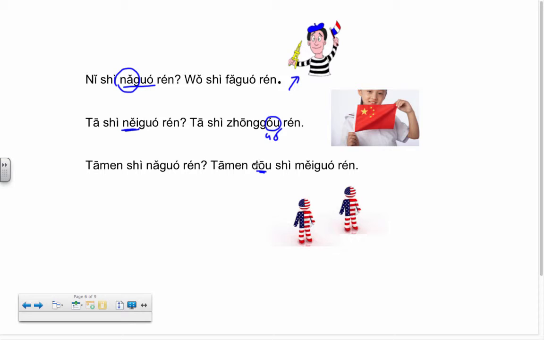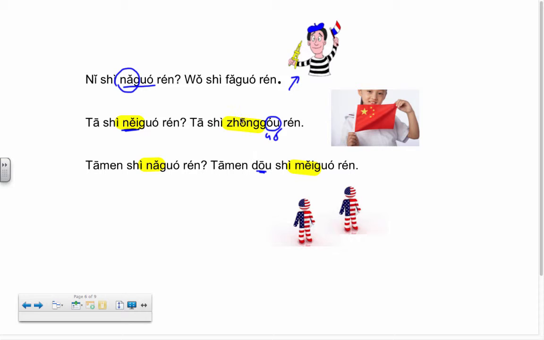他们都是美国人. Okay? One easy thing you're going to notice in Chinese is, let's take a look at the sentence. 他是哪国人，他是中国人. How about this one? 他们是哪国人，他们都是美国人.